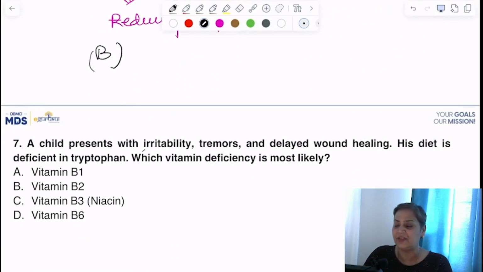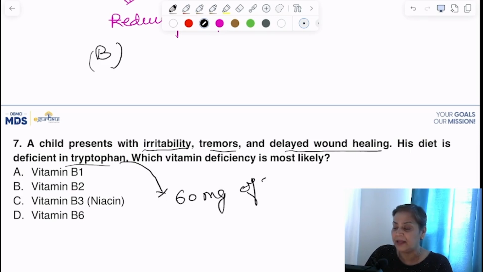A child presents with irritability, tremors and delayed wound healing. His diet is deficient in tryptophan. Now this is such a simple question. So many times I have told you one important thing which you have to remember is this: 60 milligram of tryptophan is required for the synthesis of 1 milligram of niacin.